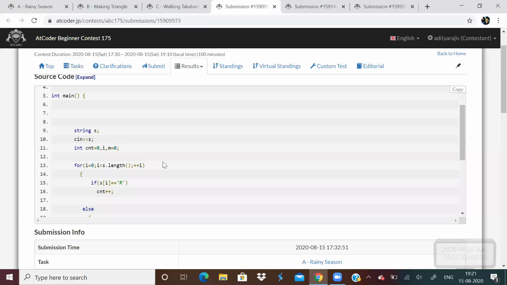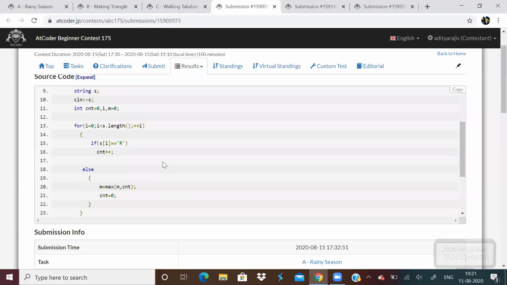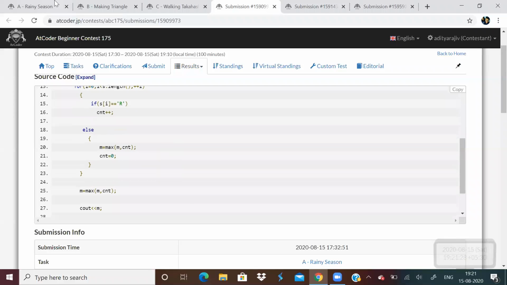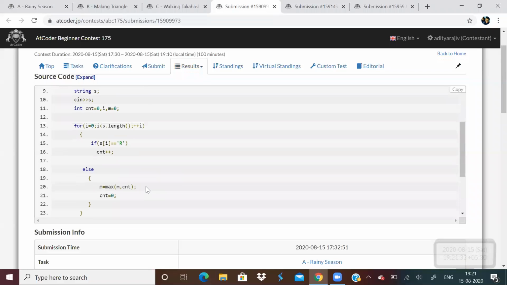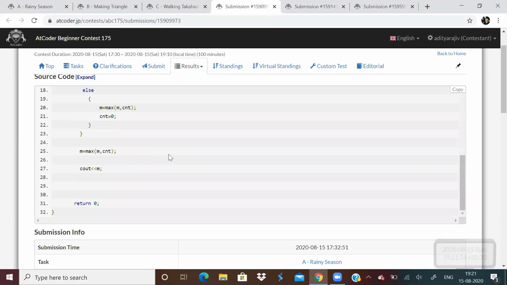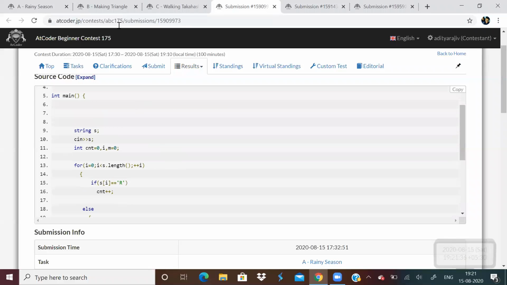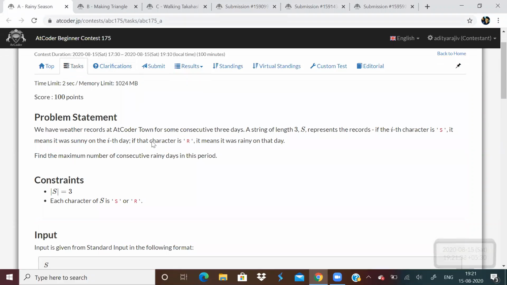So the solution is straightforward. I think everyone would have done it. But if you're very new to programming, you don't know anything, maybe you try the question by yourself and you will get it. If you still don't, there is a solution here. So that was problem A.